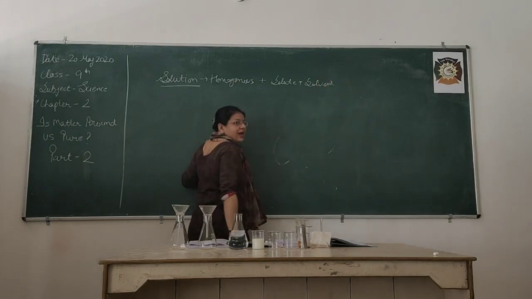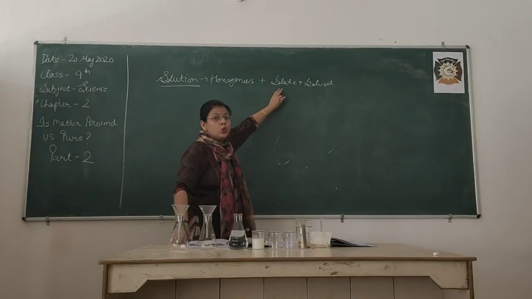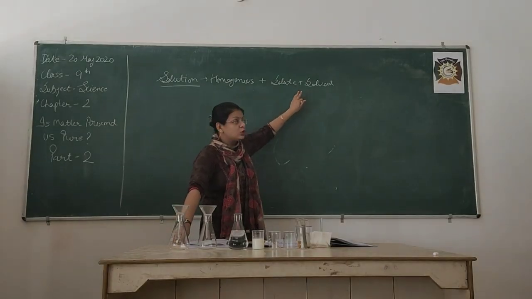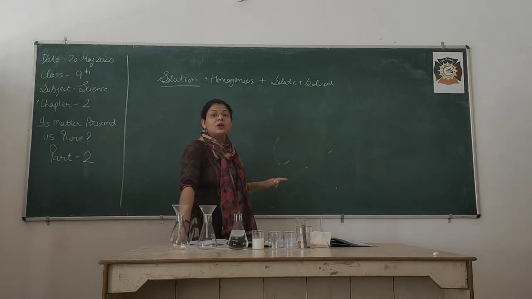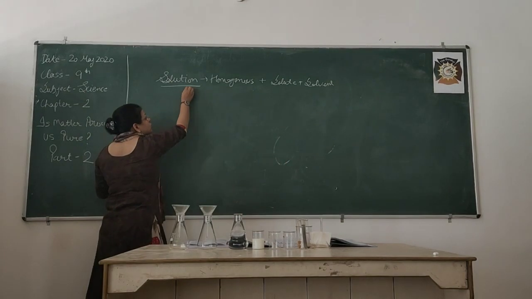So, the definition of solution is, it is the homogeneous mixture of two components. One is solute and the other one is solvent. This is known as solution.